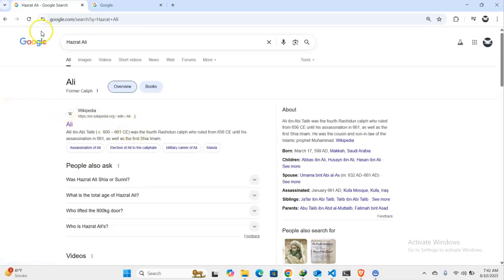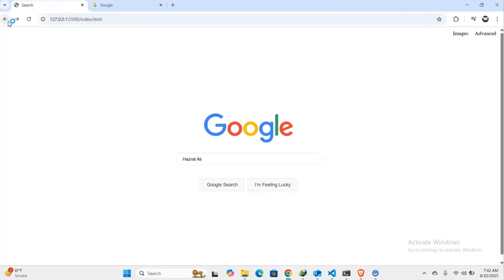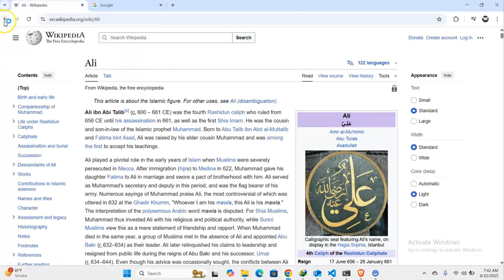If I go back to explore our second button, I'm feeling lucky, you would see that it shows us some kind of redirect notice. The redirect notice also contains the same link as we got through the first button. If I tap on that, it will take me to the Wikipedia page.